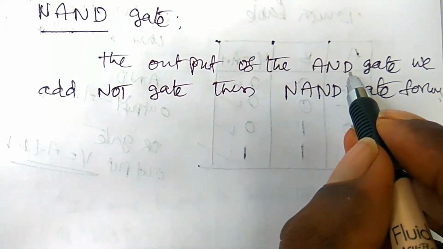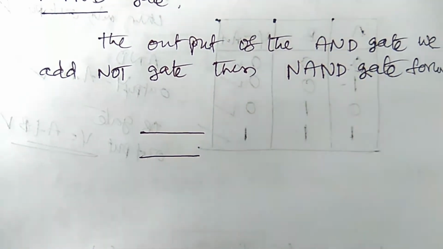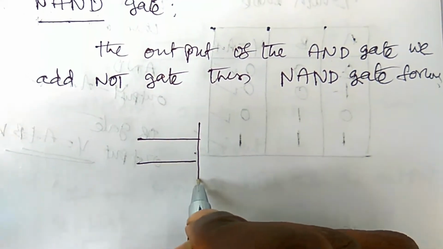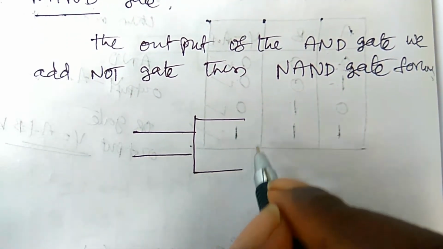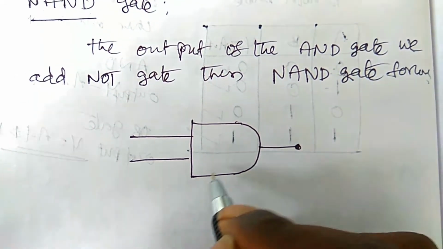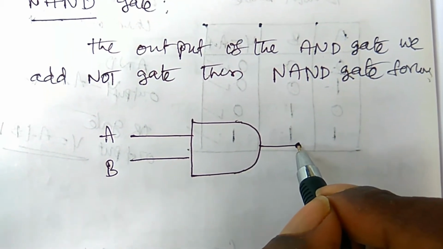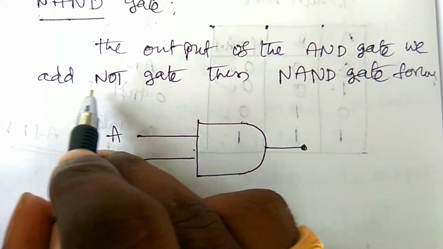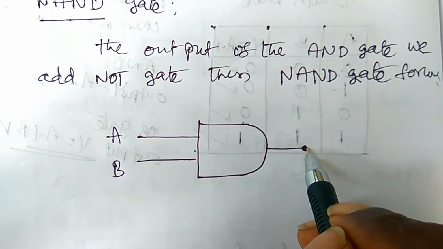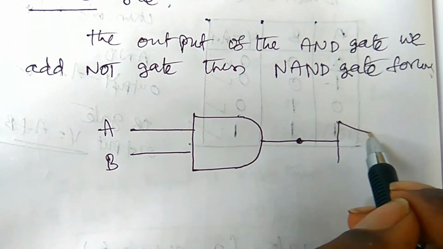So what is the AND gate? The AND gate has two inputs. Here this is the AND gate, and this is the output. So this is A and this is B. The output of the AND gate is fed to the NOT gate.